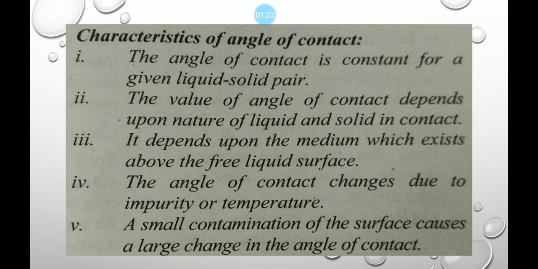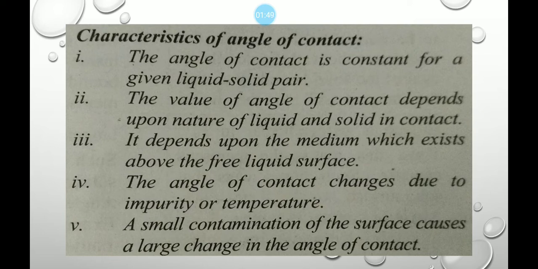First characteristic: the angle of contact is constant for a given liquid-solid pair. Second: the value of the angle of contact depends upon the nature of the liquid and solid in contact. Third: it depends upon the medium which exists above the free liquid surface.